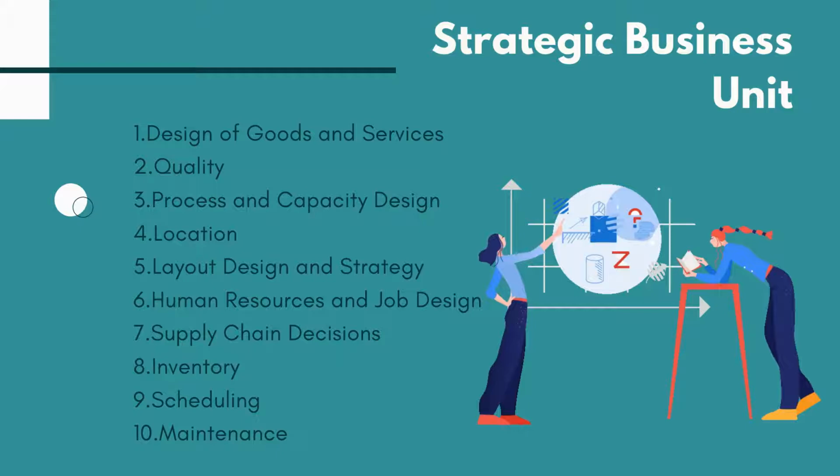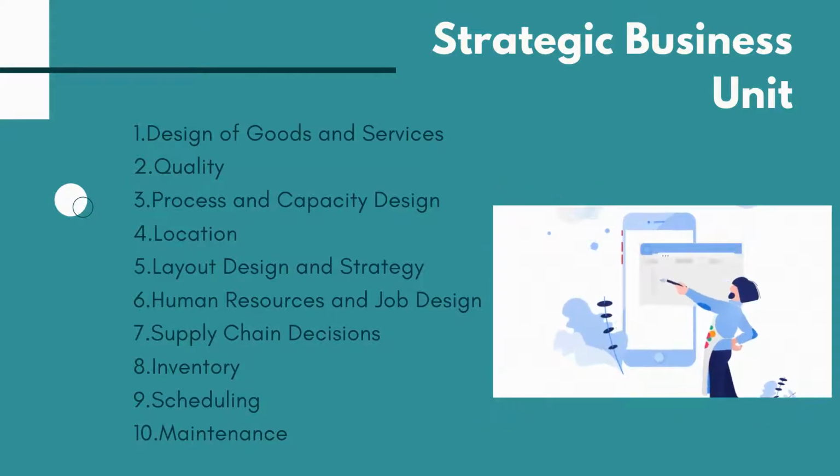3. Process and capacity design. The type of product along with its volume and variety will have the major impact on which type of process to be chosen. 4. Location. Important decisions such as how many locations and where to locate them are critical to organization success. This will be a major factor in terms of how quickly the transformation process can take place, and how quickly goods can be shipped to customers.